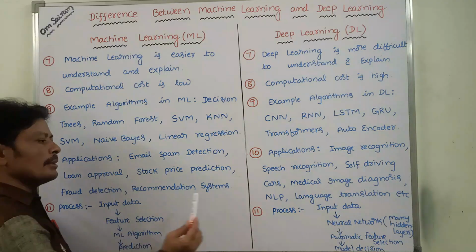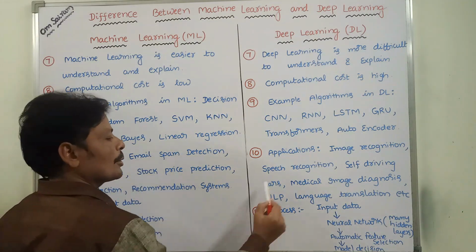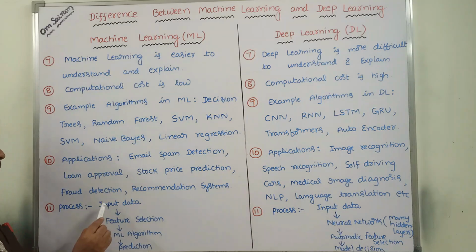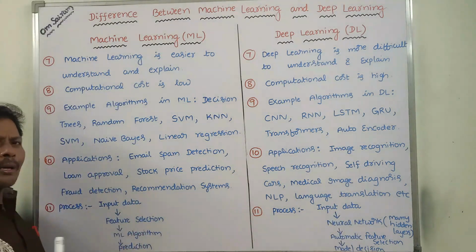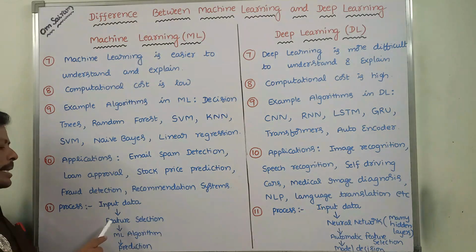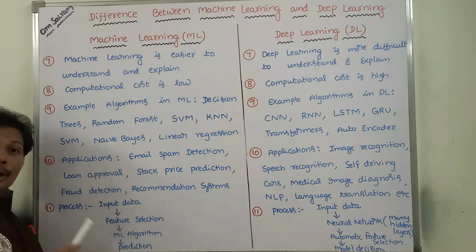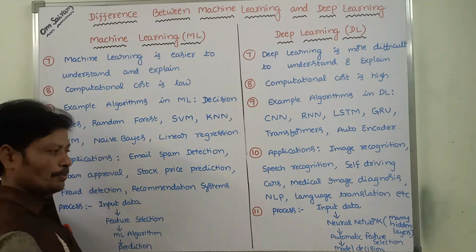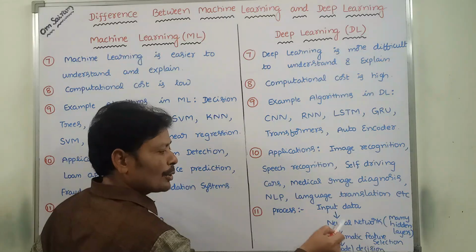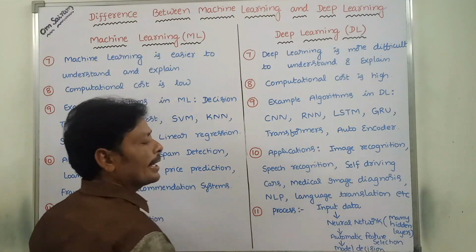By comparing the process used in machine learning and the process used in deep learning: first step, input data set, both are same. Second step, feature selection. Feature selection can be done manually by the human or an expert. Here we have to use a neural network with many hidden layers.